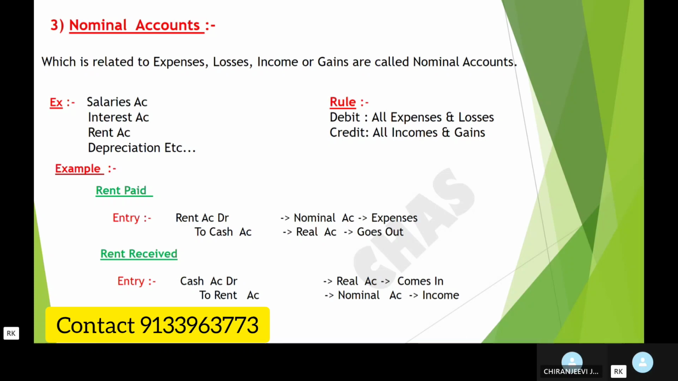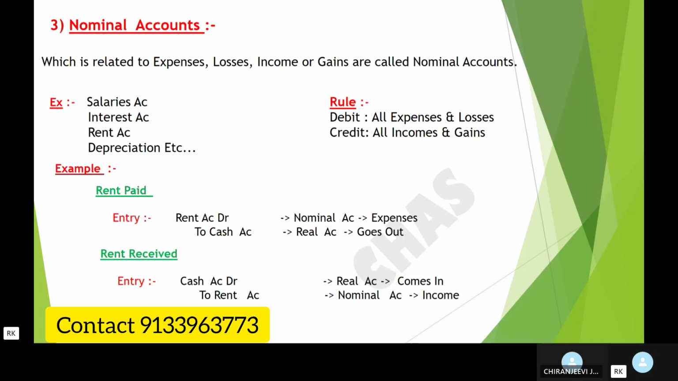Example for this, rent paid. So whenever rent is paid, rent account is debited according to the rule of nominal account. So nominal account, rent paid, account debited to cash account. Rent is an expense. That is the reason we are debiting rent account. And since we are paying the cash, cash will go out. That is the reason we are crediting the cash account.